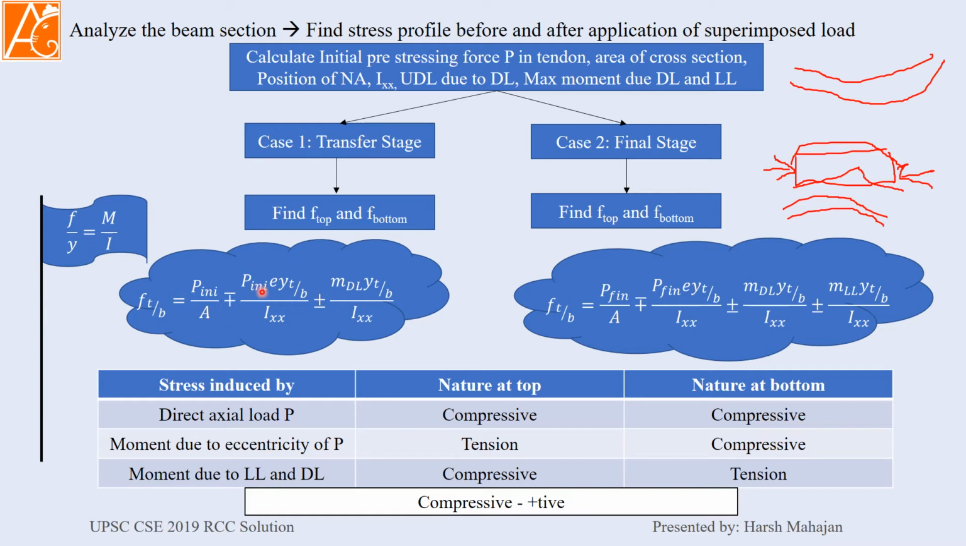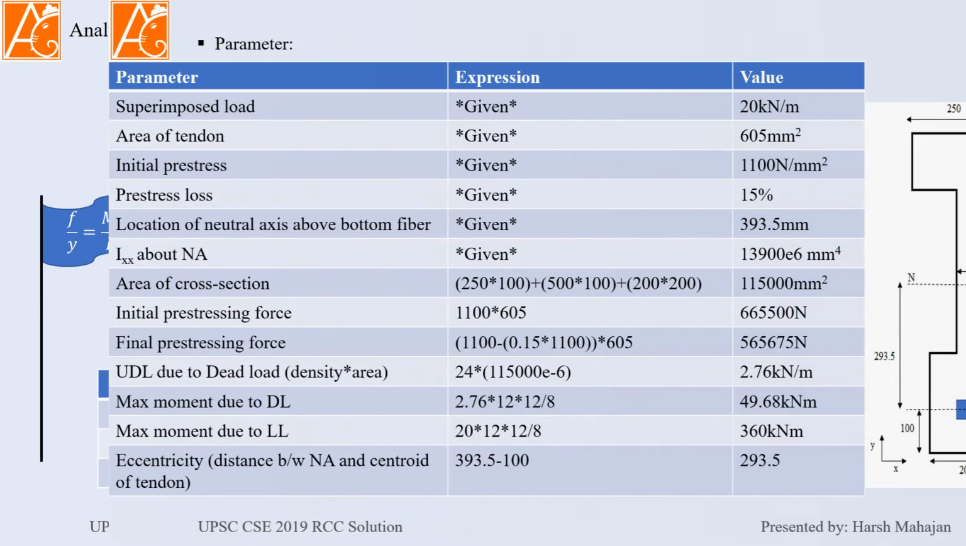Okay. Now the moment due to eccentricity, due to that the stress will be negative at the top, positive at the bottom, and for dead load positive at the top and negative at the bottom. Same for the live load. If you understand this formula, the thing is easy in the next slide.